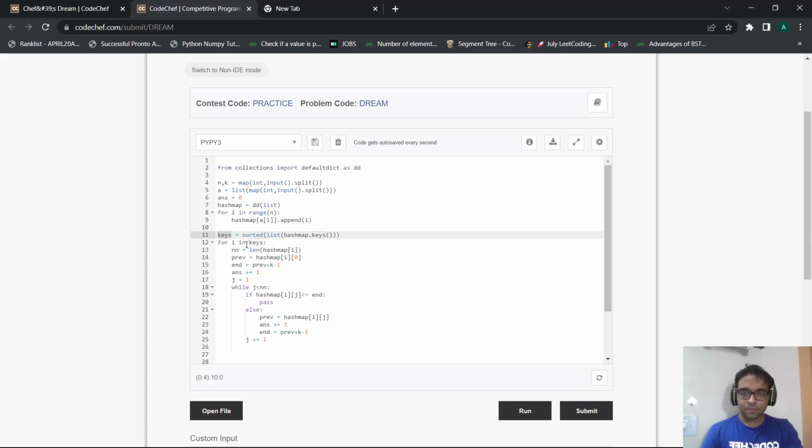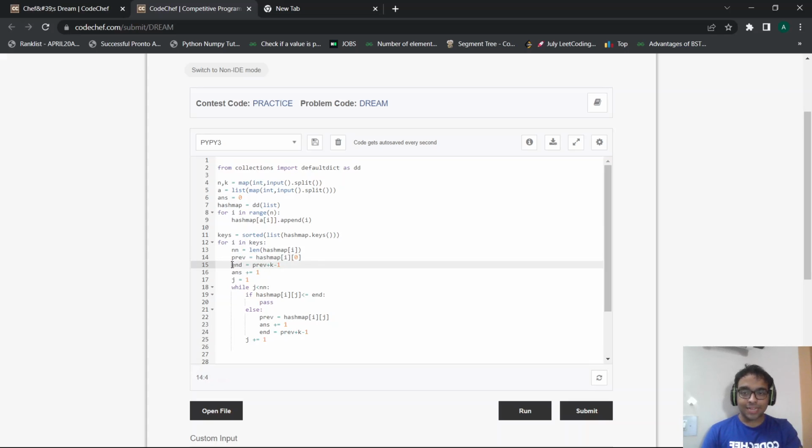Now, as we discussed, firstly, all the values of 30 will be removed. So we traverse in the keys, and that's why I sorted the array, because I want to remove the minimum values first. Then I initialize my NN as the length of hash map of I. Every key of hash map has a value that is an array, so obviously it also has a length parameter. So I initialize my NN as the length of that particular array. Then I initialize my previous index such that it is nothing but the first element of that particular array. So we are traversing in the keys, and currently I'm pointing at the first element in the hash map value of that particular key.